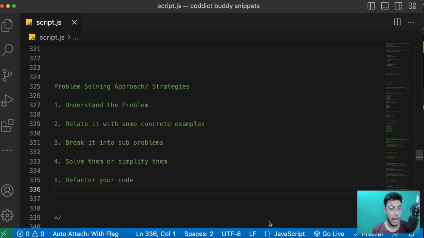Hello guys, welcome back. In the past few lectures, we have seen how we can understand a problem, how we can relate it with some concrete examples, and how we can break it down into sub problems. Now in this lecture, we'll see how we can solve or simplify those sub problems. So let's understand a little bit about what is solve or simplify.